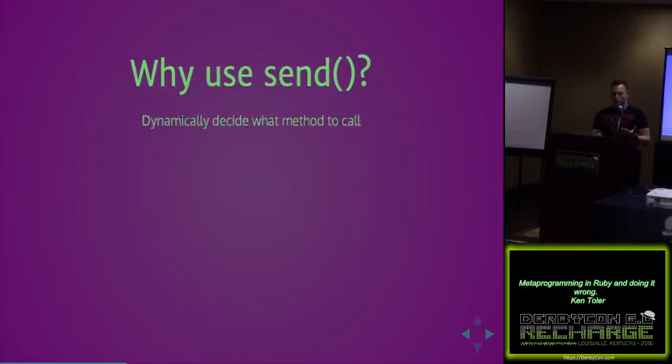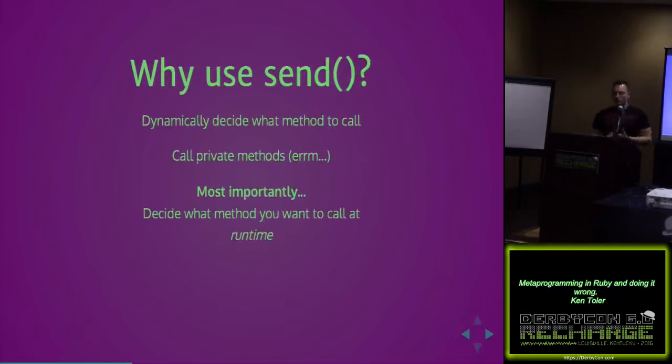So why would we even use this, right? The biggest thing is it dynamically lets me decide what method to call. There's some debate on why or if it should allow us to call private methods, but last time I checked, it still did. Most importantly, it lets you decide what to call at runtime. And you might say, well, why would I want to even go down that road? It's really valuable in testing.